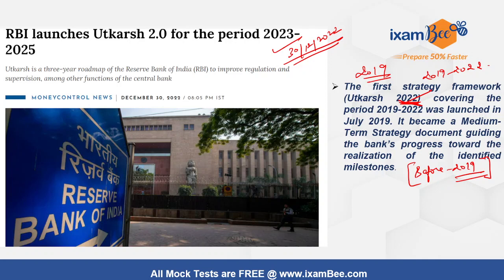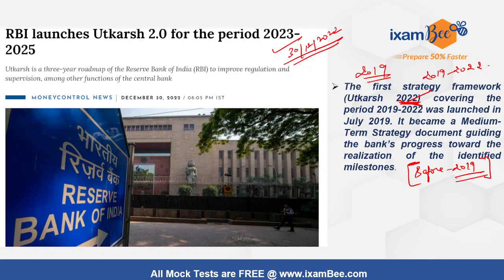The first line of this document of Utkarsh 2.0 is that strategy plays a very important and significant role in achieving the objectives of any organization, and the period covering that strategy framework should be longer also. So this practice was adopted with Utkarsh 2022. Now the second phase of that is Utkarsh 2.0. So now RBI has come up with a longer, 3-year plan, called the medium term framework.